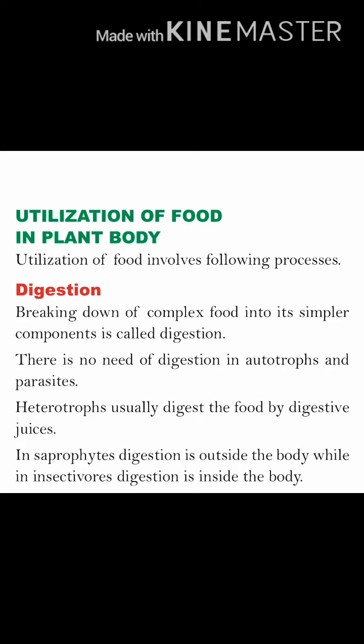First is digestion. What is digestion? Breaking down of complex food into its simpler components is called digestion. There is no need of digestion in autotrophs and parasites because autotrophs prepare their own food with the help of photosynthesis. Then this food is transported to different parts of the plant by flowing vessels. And the same with parasitic plants, they also transport food to different parts.